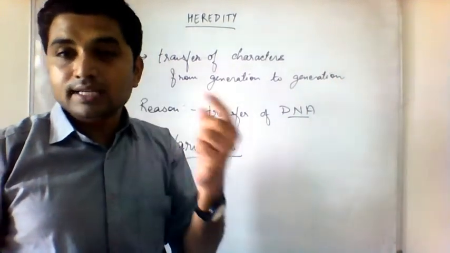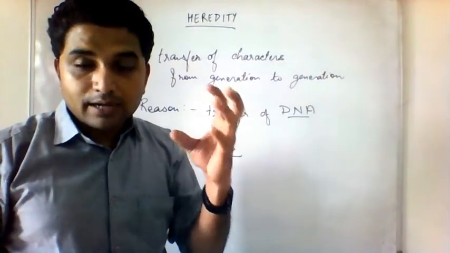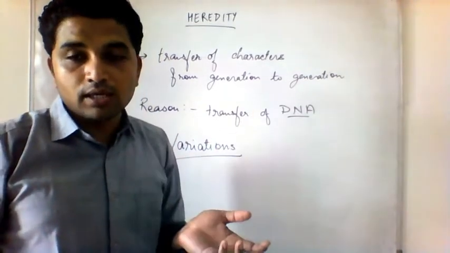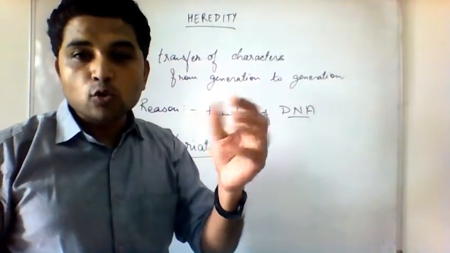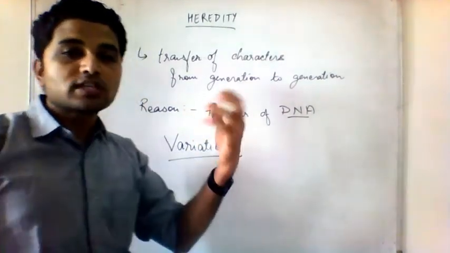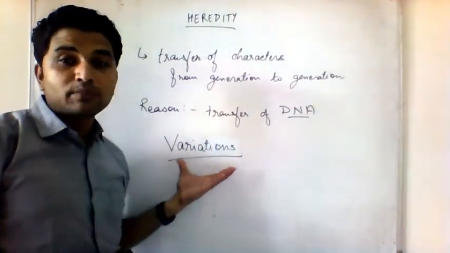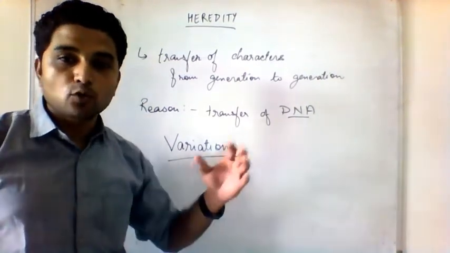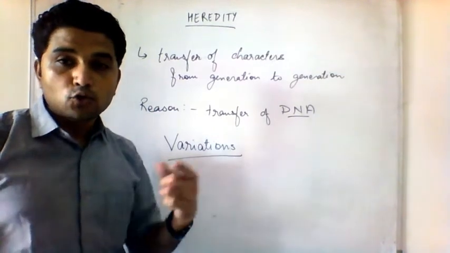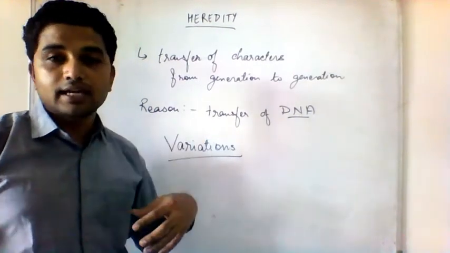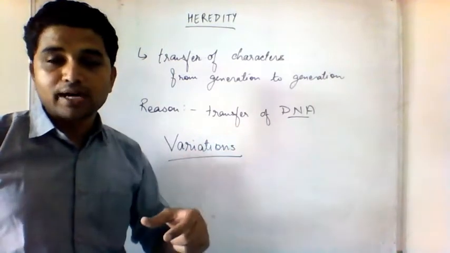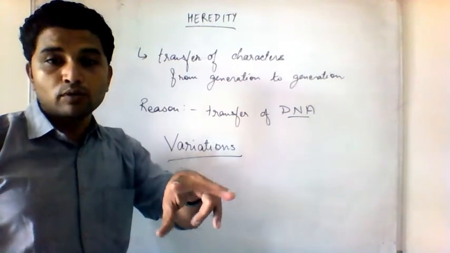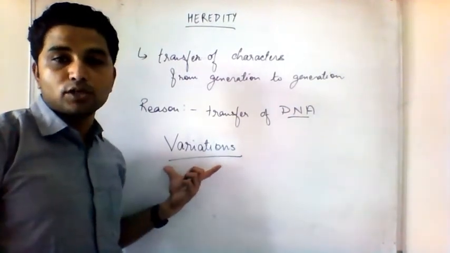But if I don't have the same skin color as my parent, that means the genetic codes have been changed. When the DNA comes from my parents into me, the DNA codes can change, and when these codes change, it leads to something known as variation, and we show a lot of variation. We are not exactly similar to our parents. That is variation. You and your brother or sister have the same DNA as your parents, because you have the same parents, but still you are different. Your parents can differentiate between you because of the different variations that have happened in you.